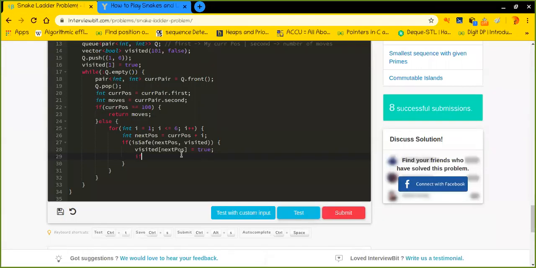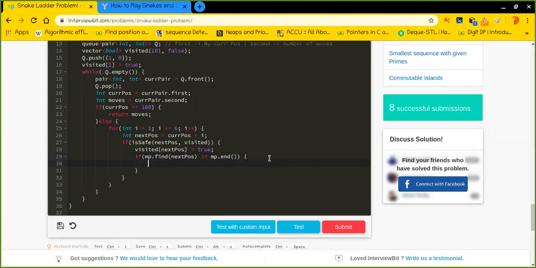So basically, I will see if that particular next position exists in my map. So mp.find, I will use that function to find out if the next position exists in it. I mean, if this key exists. So if it exists, then I would say q.push next pos, and whatever moves I had taken so far, I would just add 1 to it, and that's all. I hope you are getting me.